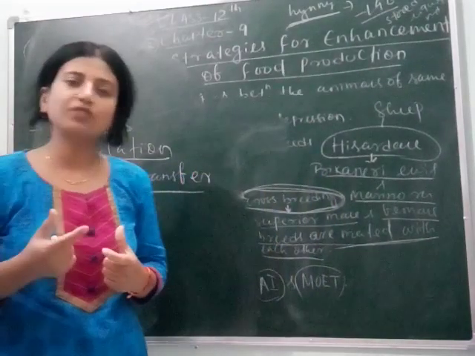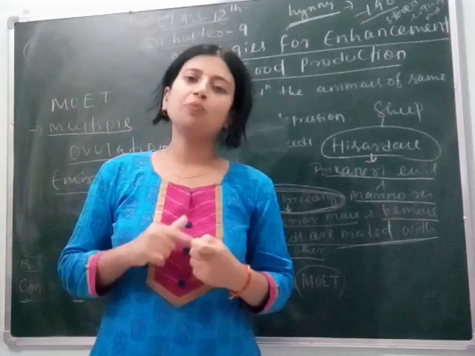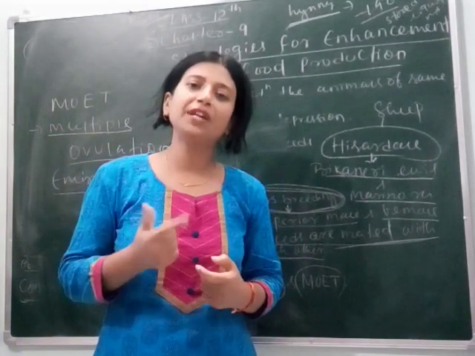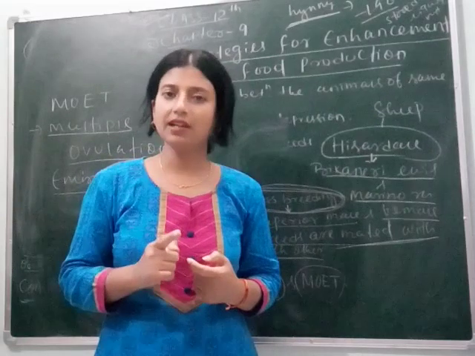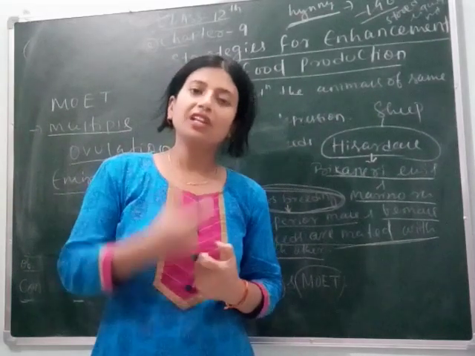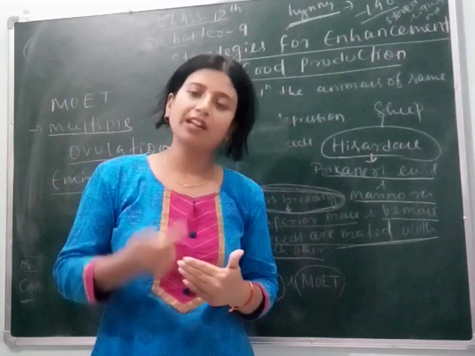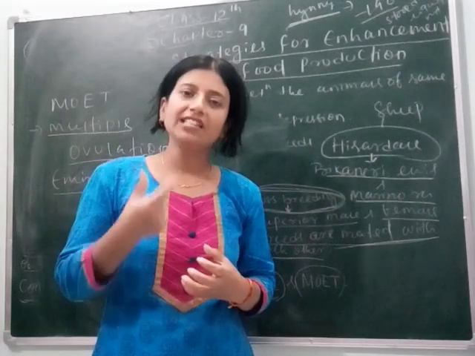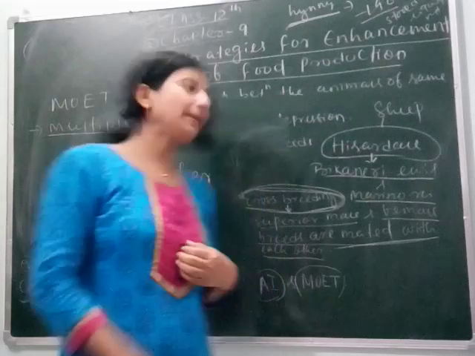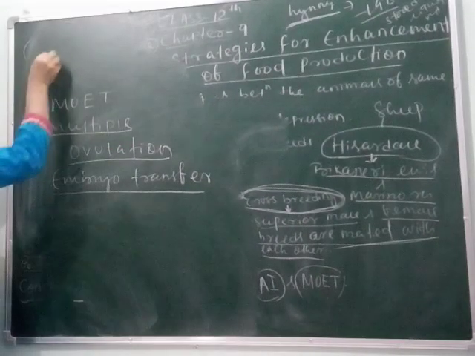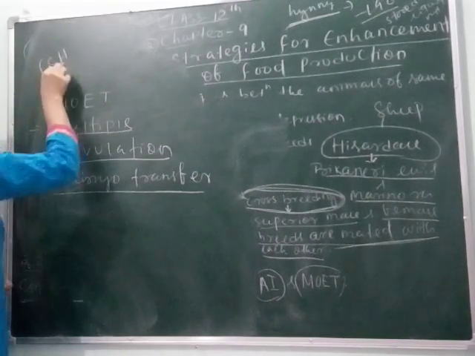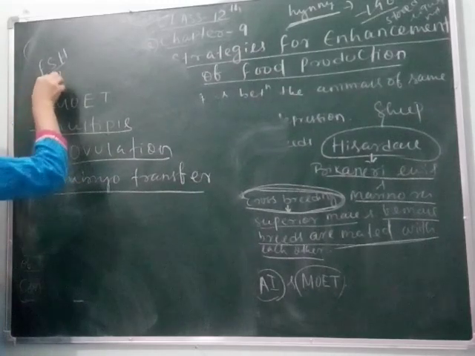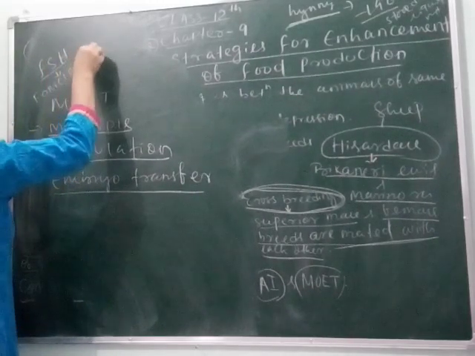Suppose let's think of a superior female. A superior female at a time can produce a single egg. Clear? But due to advances in technology, the superior female cow is administered FSH-like hormones, follicle stimulating hormone.